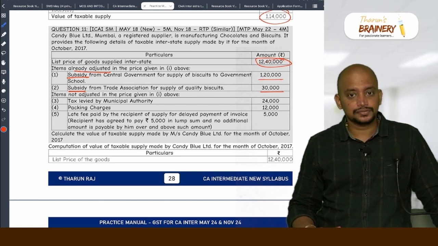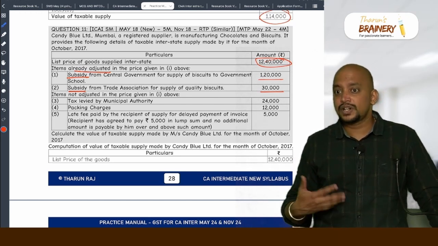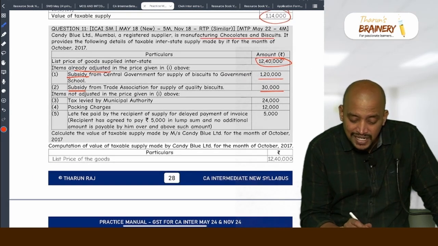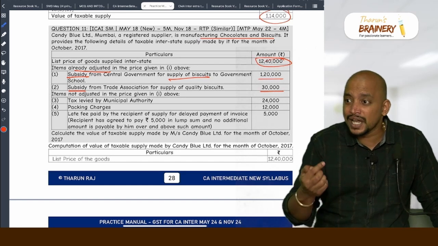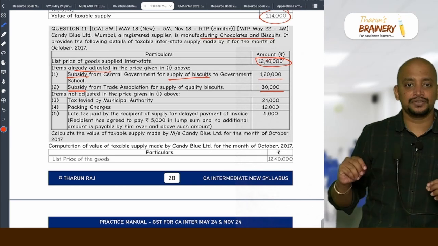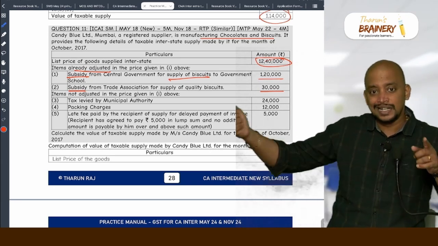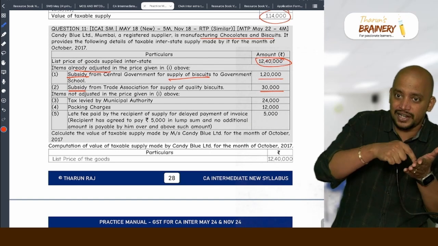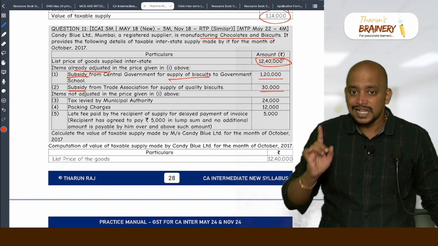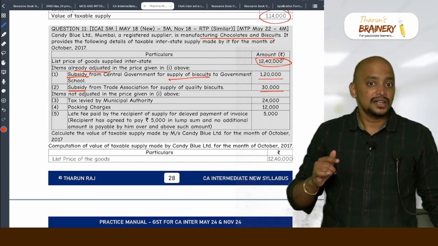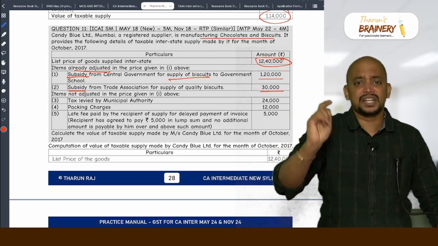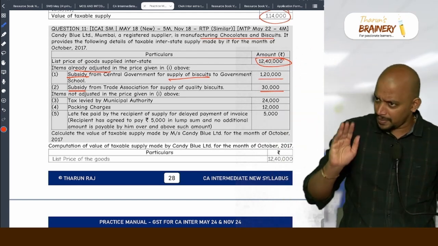What is the business they are in? Sale of chocolates and biscuits. So the subsidy is given for sale of biscuits, means it is related to their outward supply. Of course, for a purpose only they will give. Because you are selling biscuits to government school, they are giving. Outward supply means what? Sales. Is the subsidy related to your sales or not is what you need to check. Every subsidy is for a purpose, otherwise it is called as begging.